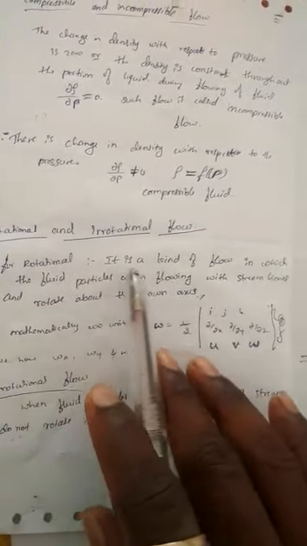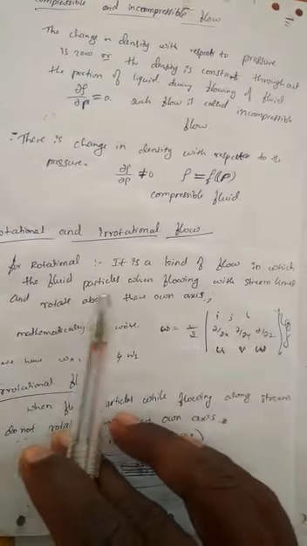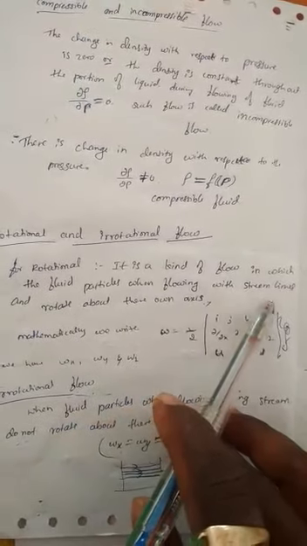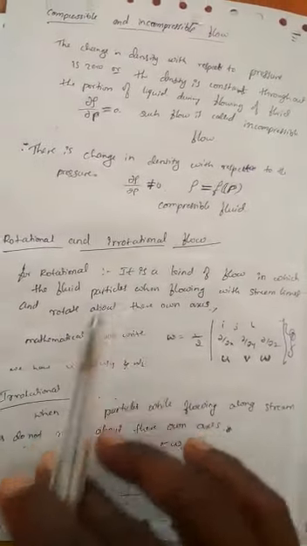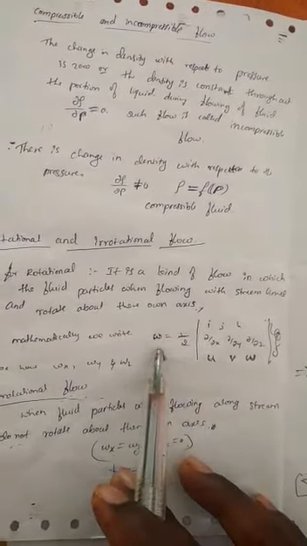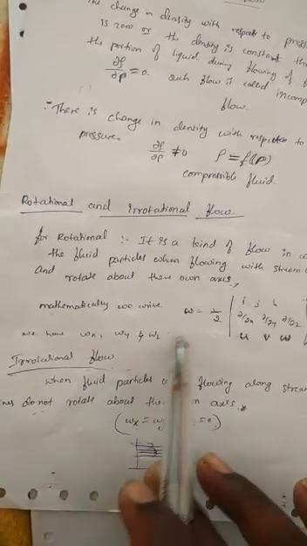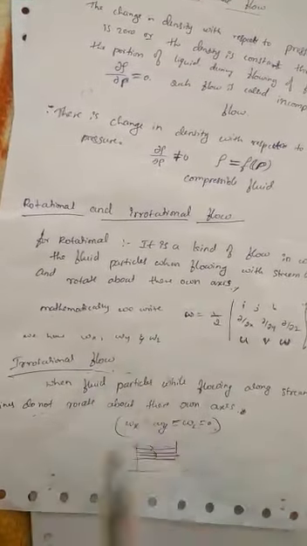Next type is rotational and irrotational flow. Rotational flow is a kind of flow in which the fluid particles, while flowing along the streamlines, that means constant velocity lines, rotate about their own axes. That type of flow we call rotational flow. Mathematically we can express rotational flow as omega equal to half of the determinant with i, j, k, ∂/∂x, ∂/∂y, ∂/∂z and u, v, w, where omega x, omega y and omega z are the rotation components along the x, y, z directions.